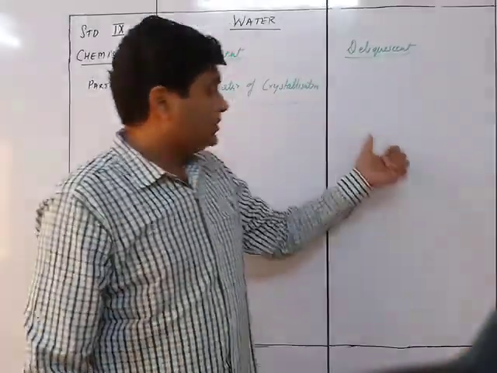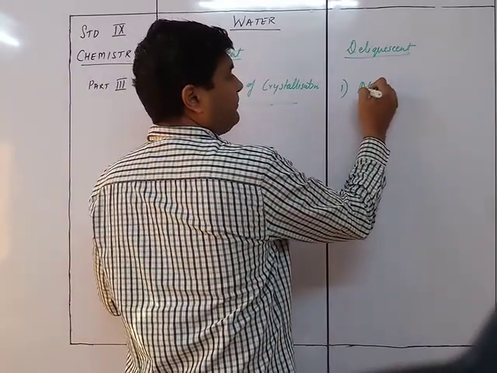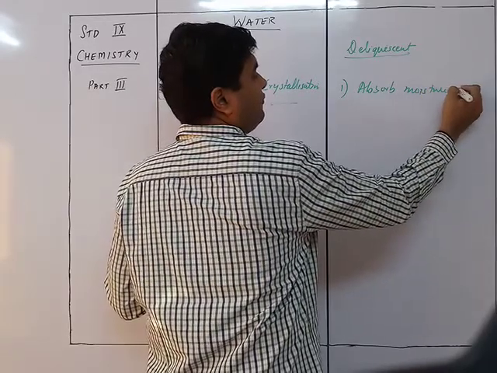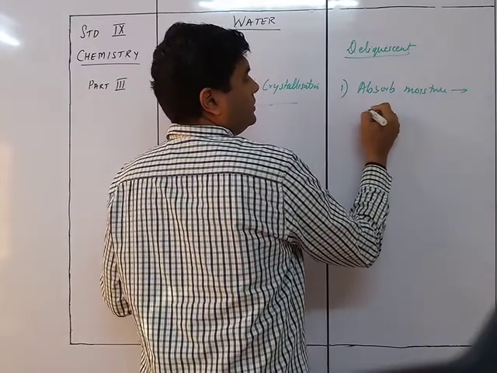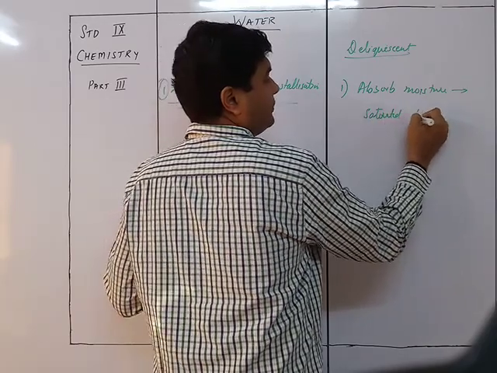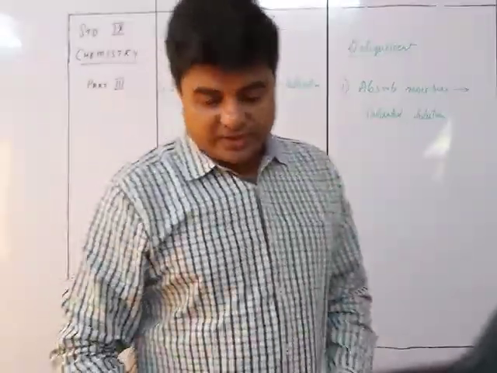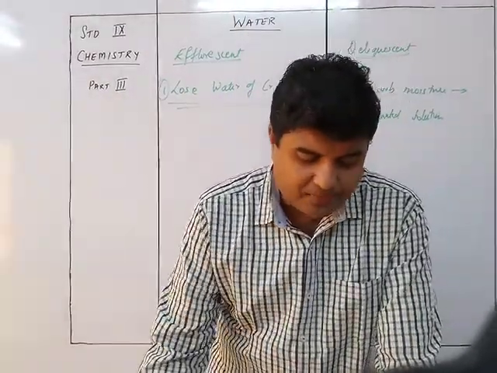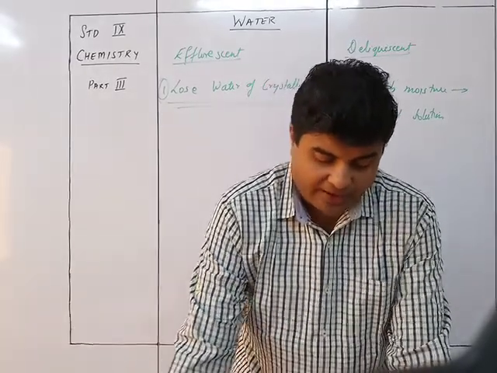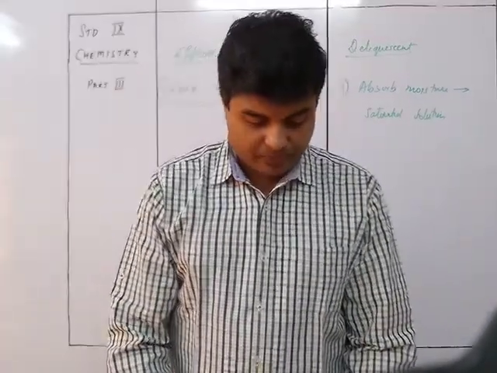Okay, so that is this one. What happens over here is the substance absorbs moisture and forms a saturated solution. Examples over here will be iron chloride, FeCl3, calcium chloride, sodium hydroxide, potassium hydroxide and magnesium chloride.